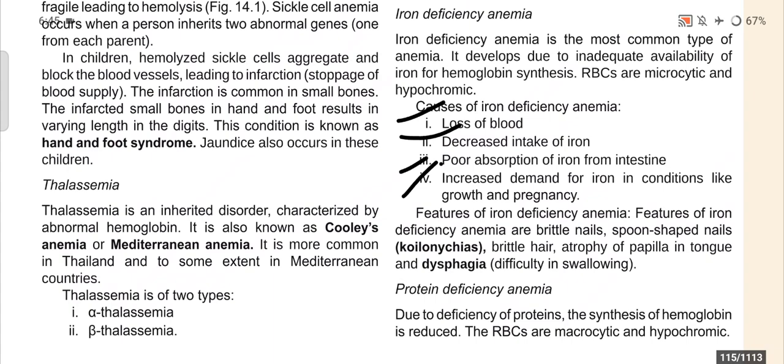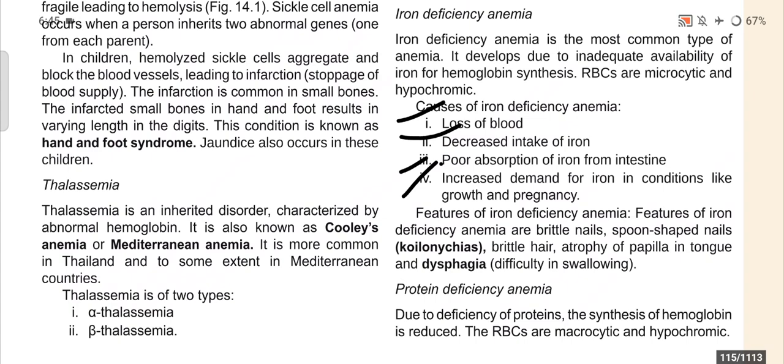So in which cases may iron deficiency anemia occur? First of all, if somebody loses blood, then anemia can develop. Then decreased intake of iron, when dietary iron is less. Then poor absorption of iron from the intestine. And number 4, the increased demand for iron in conditions like growth and pregnancy.